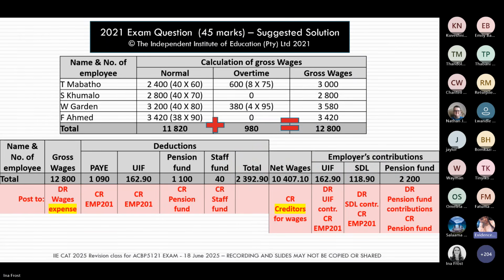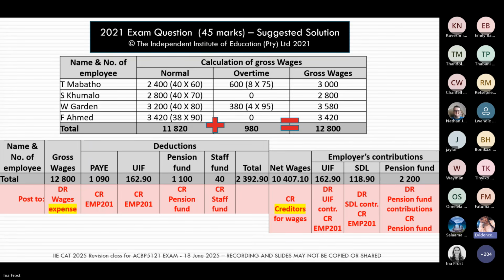I think, can I just quickly try to answer some of the questions because I'm struggling to keep up. Okay, someone asked why is the UIF 36 rand if the gross wage is 3,000 rand? Please remember the gross wage is not the same as the UIF remuneration. So UIF is calculated on the UIF remuneration, not necessarily the gross salary or gross wage. I think I should be correct in that.